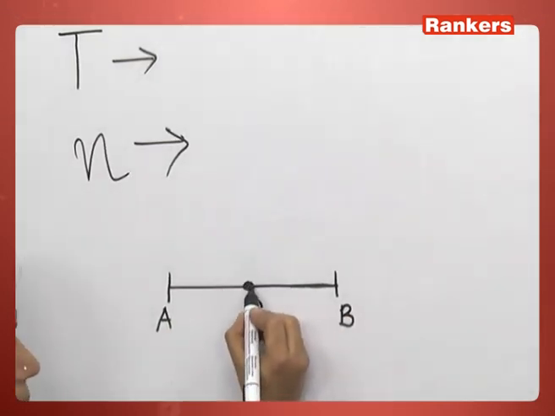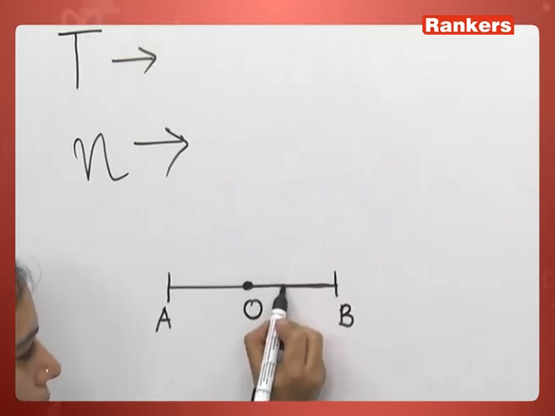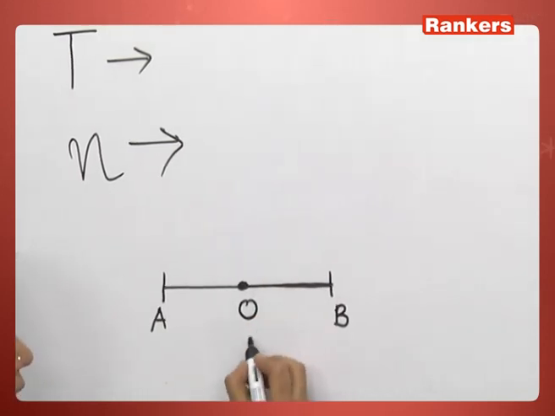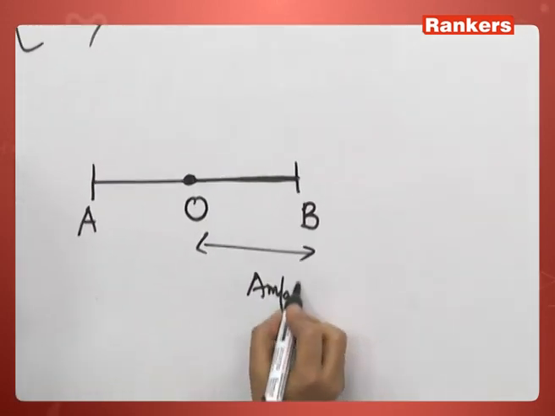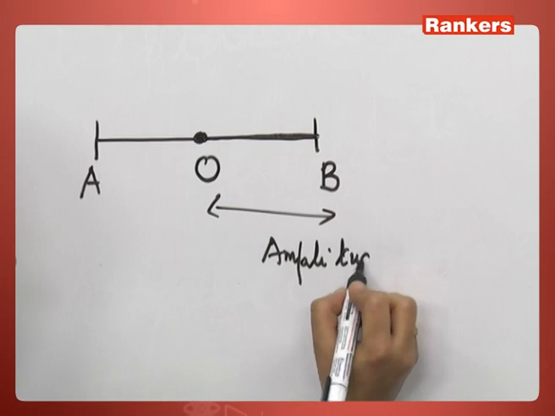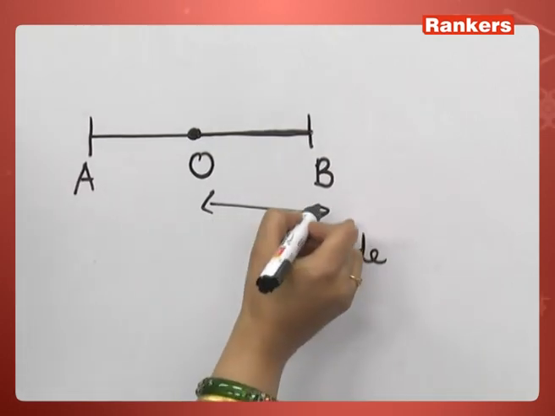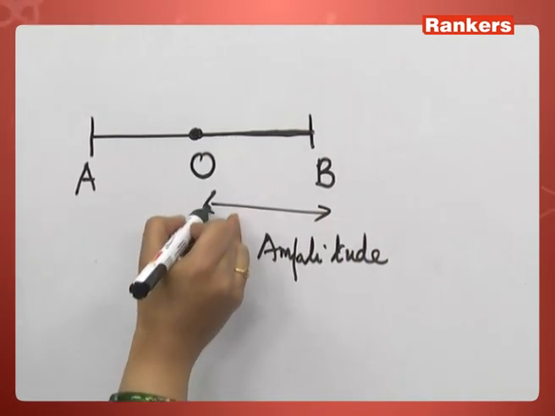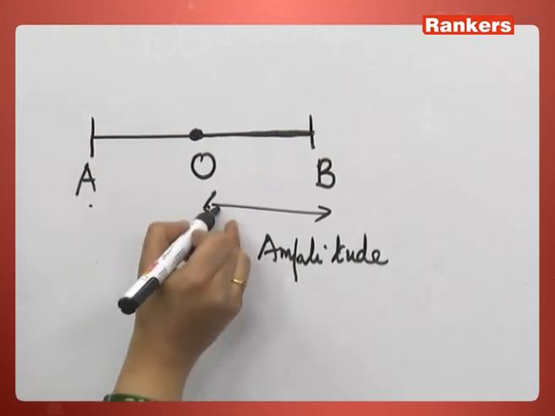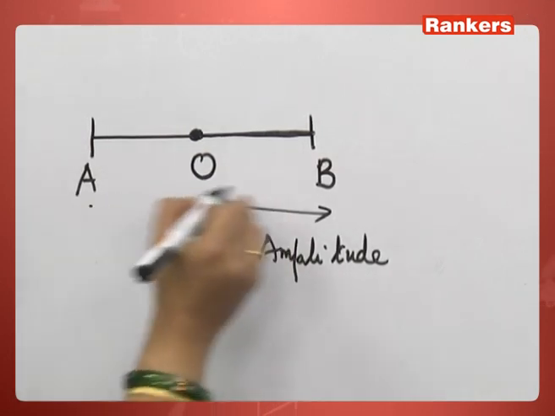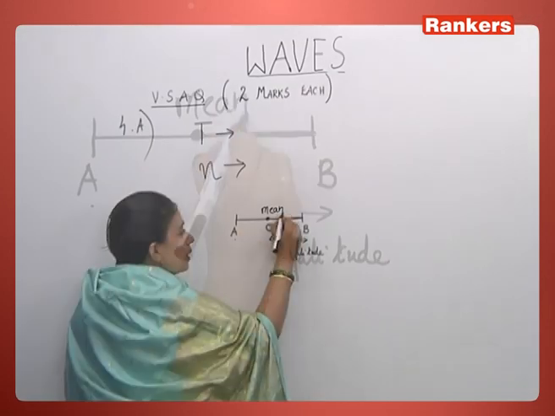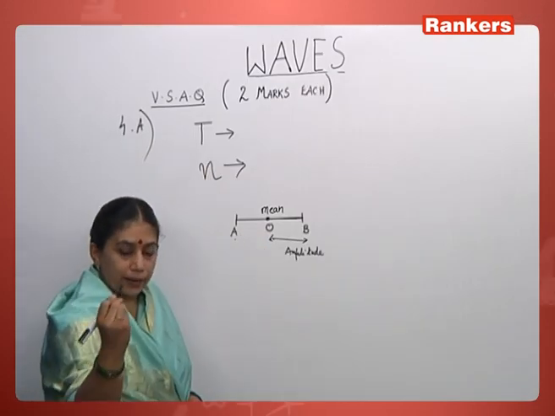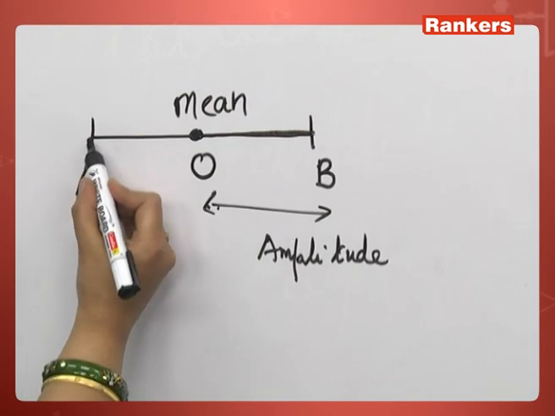So, the particle at O starts at one point, has a maximum displacement which I call the amplitude A, and it again comes back to this point, goes to the other side, and again comes back to O. Then you say one vibration has been made. So, this is the mean position. Similarly, one vibration can also start from the extreme position A.